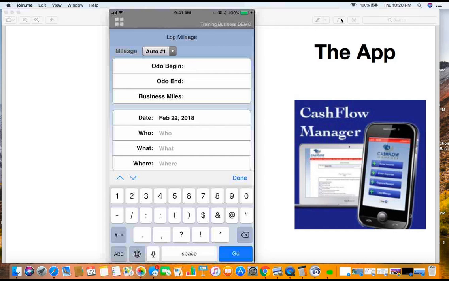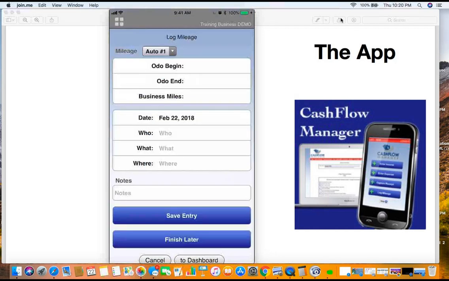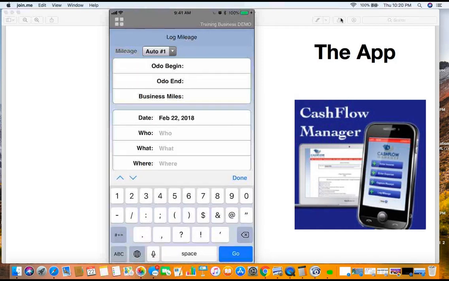And then you drive throughout the day, do all the stuff that you're going to do. You come back home, and when you get out of your car for the last time on that day, you go back in here, you click on this thing here, log mileage, and then the top one is already going to be filled out. If you're in car number 1, you just leave that there. You go right here to ending odometer and put your ending odometer. And then you decide how much of that throughout the day was business, based on what you did. You don't just put anything in there. You got to base it on what you did. And if you go through our tax training, we show you a simple process where you start to pick up a lot of miles for a business based on certain actions that you do in the beginning and throughout the day. So very important to watch the tax training, okay?